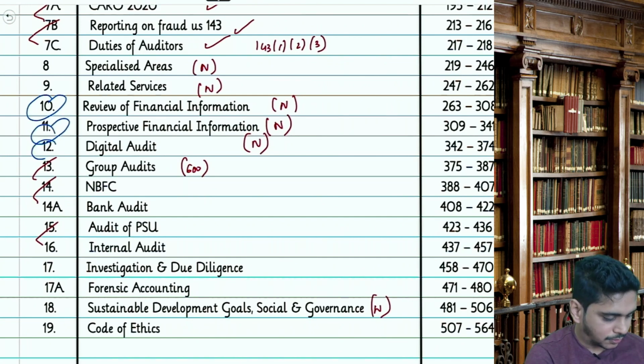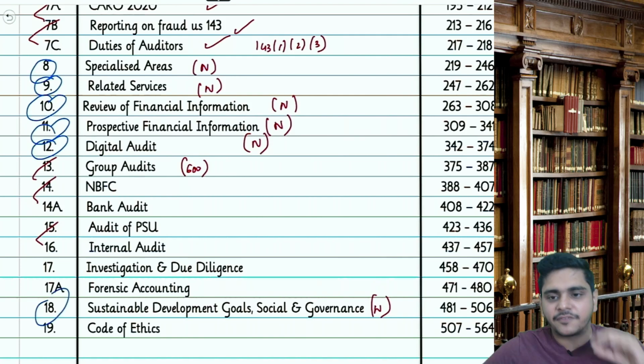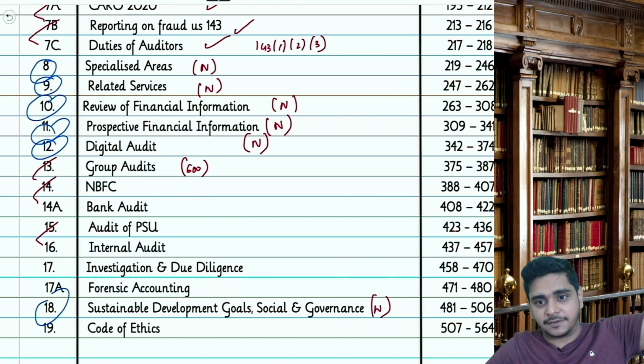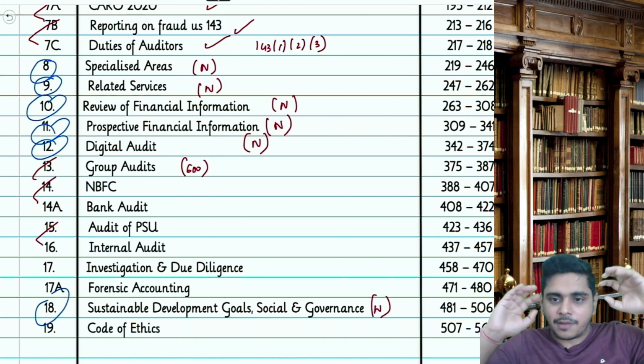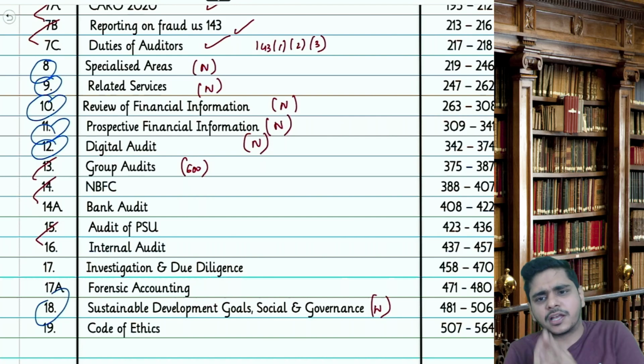6 chapters are new. Rest everything is the same. Everything else is deleted. If you remember, a little bit of LODR was there, peer review was there, quality review was there. All those things they have deleted.